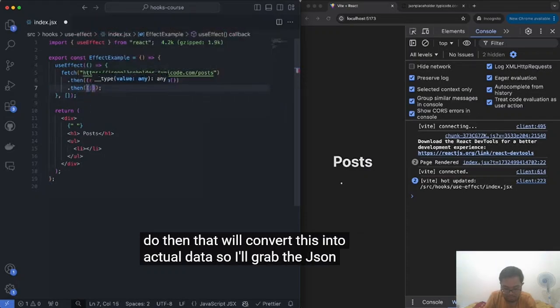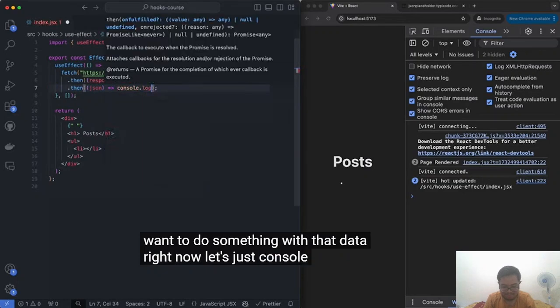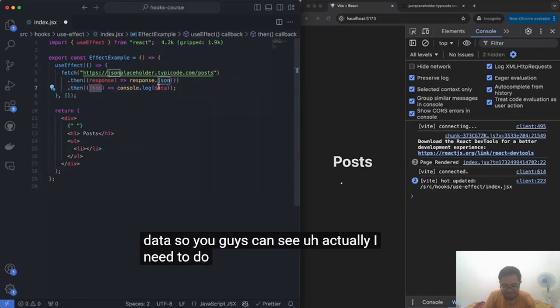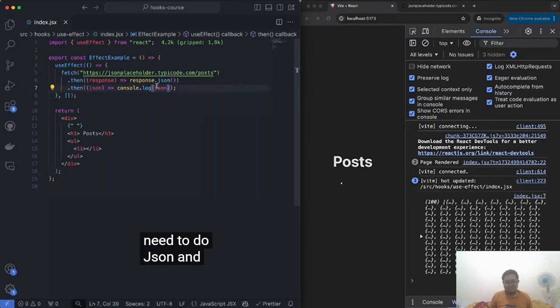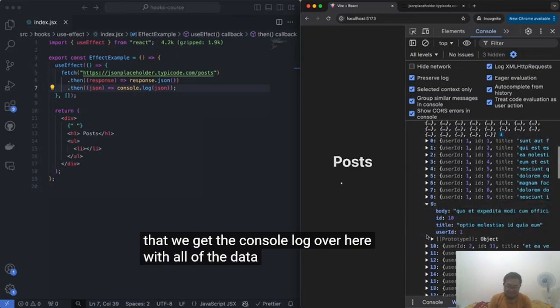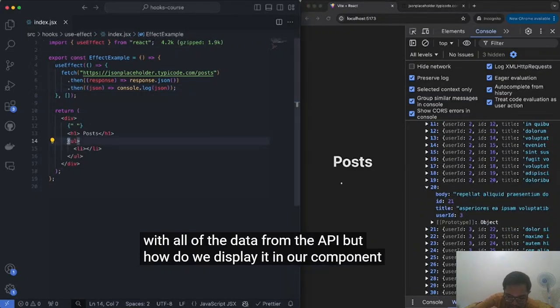And then I'm going to put another .then that will convert this into actual data. So I'll grab the JSON, and I want to do something with that data. Right now, let's just console log that data so you guys can see. Actually, I need to do JSON, and perfect. Now you should see that we get the console log over here with all of the data from the API. But how do we display it in our component?